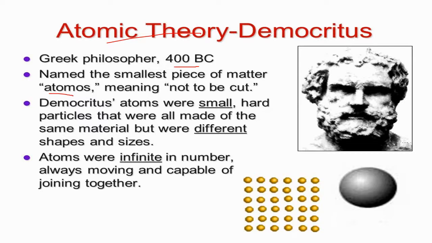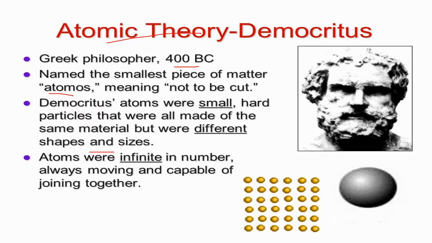Democritus' atoms were small hard particles that were all made of the same material but had different shapes and sizes. So atoms of different elements have different shapes and sizes. Atoms were infinite in number, always moving and capable of joining together. All matter is made of many atoms, which are infinite in number, so we cannot count them all.